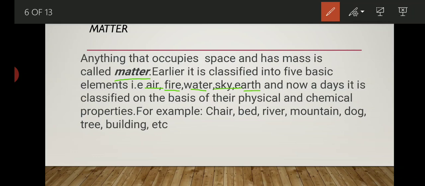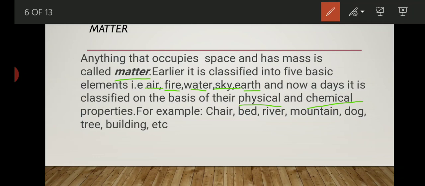But after some time, modern-day scientists started working on that and said that these 5 Panchatattva are themselves made up of something, and that all comes in the category of matter itself. So they classified matter on the basis of physical and chemical properties.